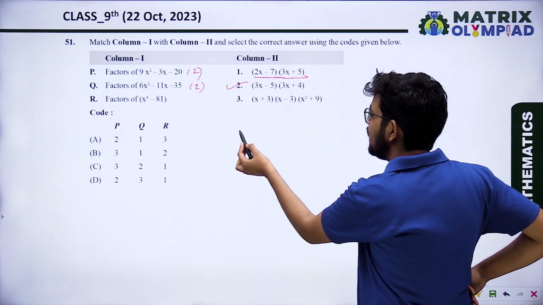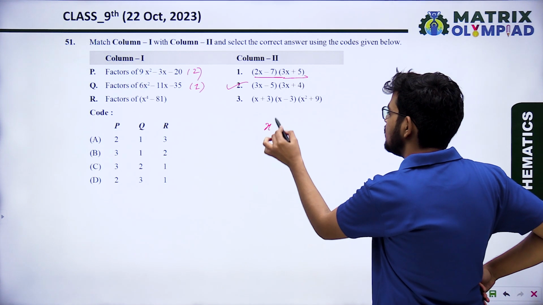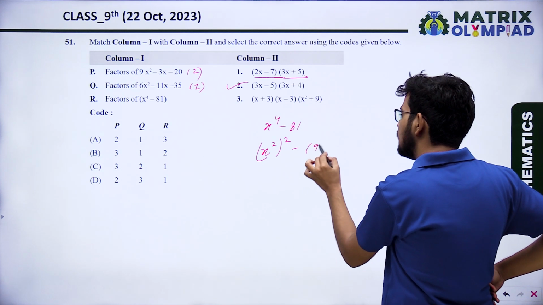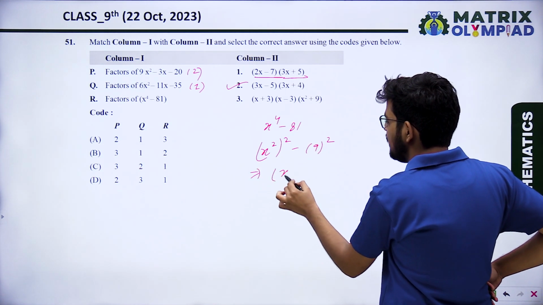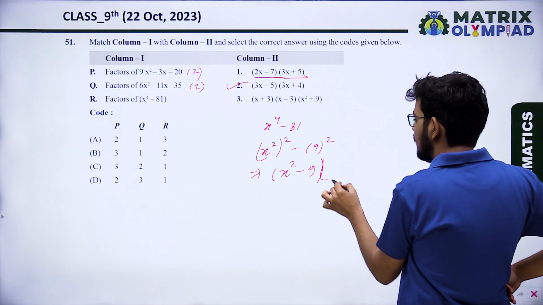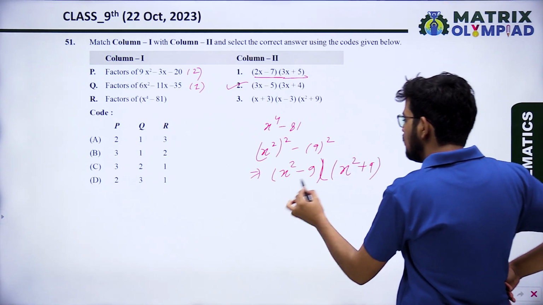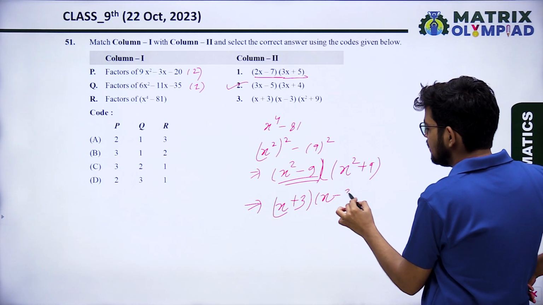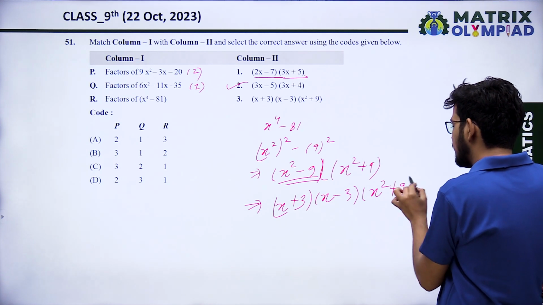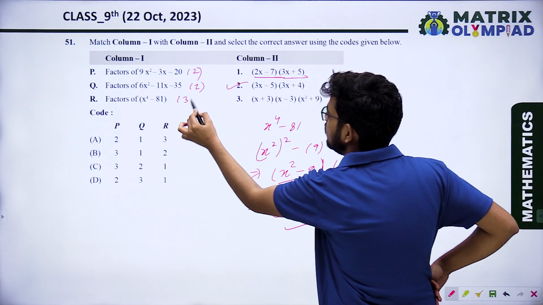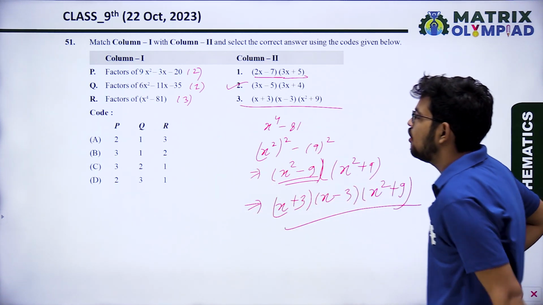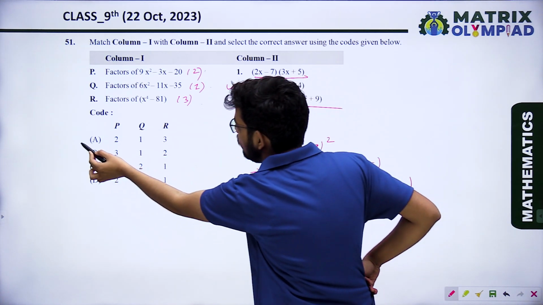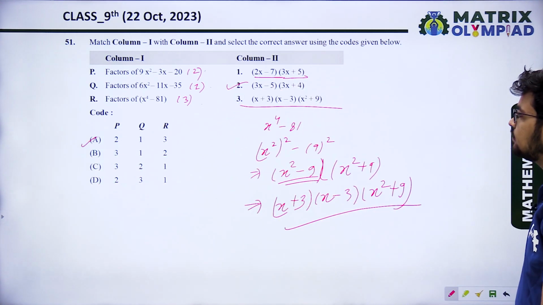Next, factors of x raised to power 4 minus 81. You can write (x square) square minus (9) square. A square minus b square you can write as (a minus b)(a plus b). Again you can factorize x square minus 9, that is (x plus 3)(x minus 3), multiplied by (x square plus 9). So 3 is the correct option for R. So the correct option is 2, 1, 3. Option A is correct.